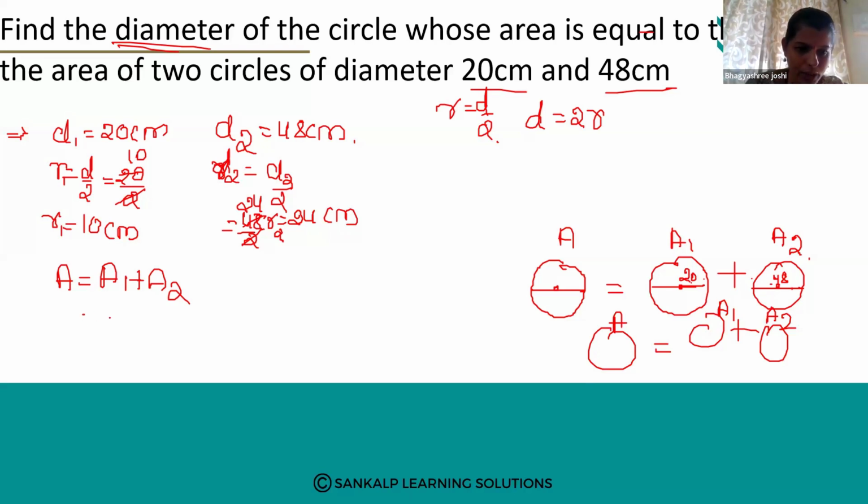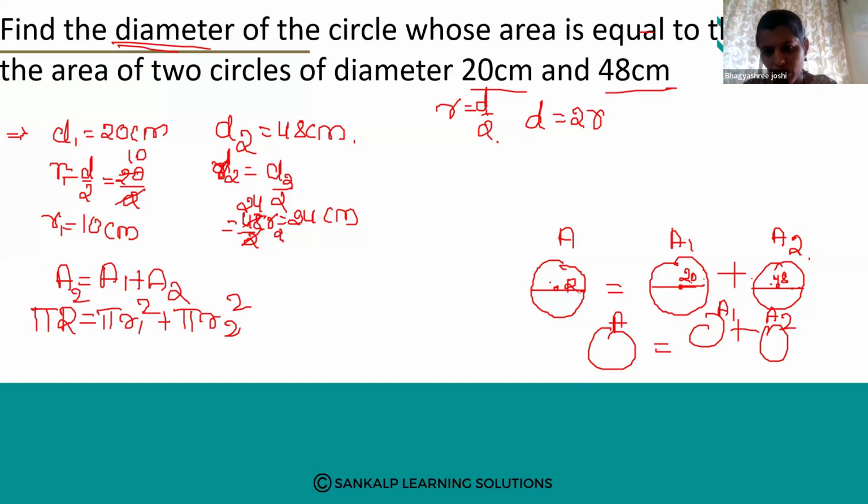Next, A is equal to A1. A1 means what? Area of first circle. Area of first circle means it is pi r square. That is pi r1 square plus pi r2 square. Yes or no, my dear children? Next, area of the big circle. That is pi r square. So this radius, we can call it as r. Okay, ಇದನ್ನ ನಾವು r ಅಂತ denote ಮಾಡೋಣ.